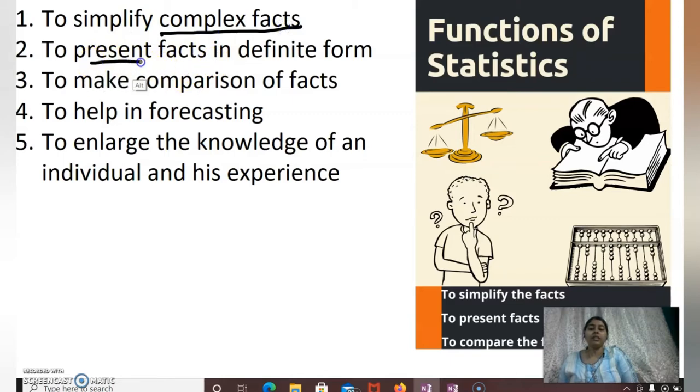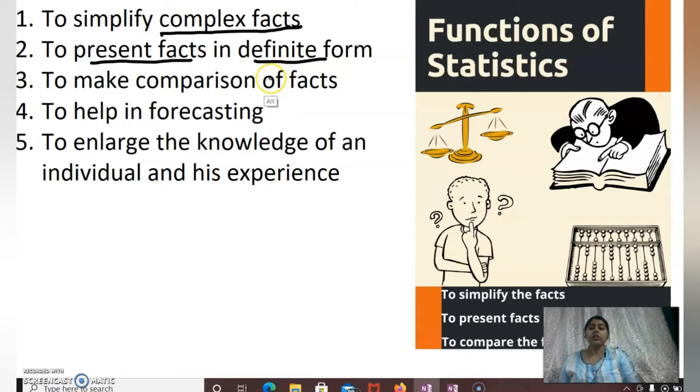Next is to present facts in definite form. Definite form means which can be measurable, which can be understandable. For example, if we take the example of Femina Miss India, the scores are being given on beauty, on intelligence, and the way the models are representing themselves and their country, their place and their states.